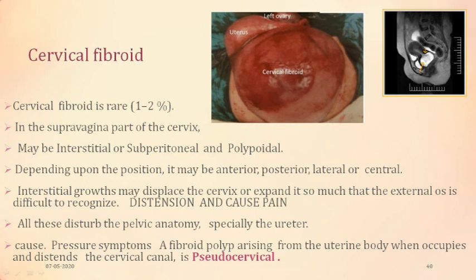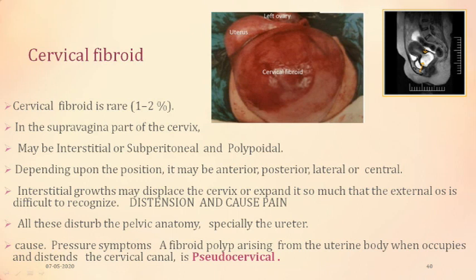It basically occurs in the cervix, in the supravaginal part, not in the vaginal part of the cervix. It can be interstitial type, that is within the walls of the cervix. It can be subperitoneal as it grows into the broad ligament, or it can form a polyp or be polypoidal. Depending upon the position, it can be in the anterior wall, posterior wall, lateral wall, or central, forming a polyp.